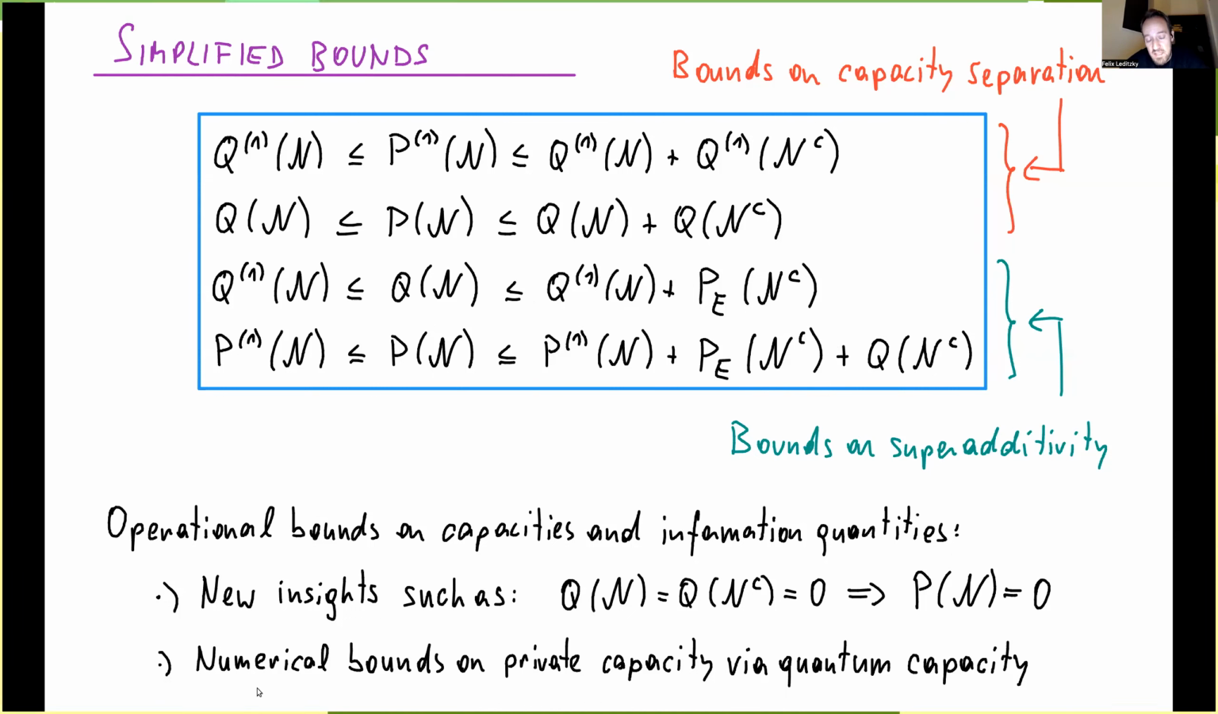Another cool thing is that this actually gives us numerical bounds on private capacity from numerical bounds on quantum capacity. So this is somewhat like an annoying problem, that for the private capacity there's not too many useful bounds that you can actually compute. Whereas for the quantum capacity, by now there's a large body of work that you can use, for example, using semi-infinite programming. And so now this gives you an easy way of doing this for the private capacity of a channel, okay? It's sometimes not very useful, but sometimes it is useful, and I'll also come back to that later.